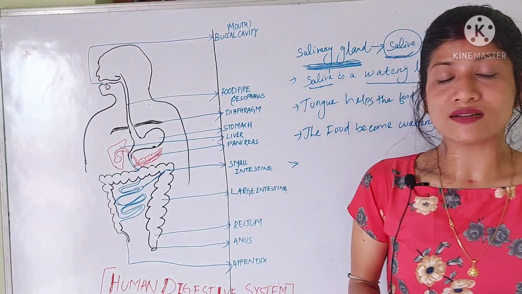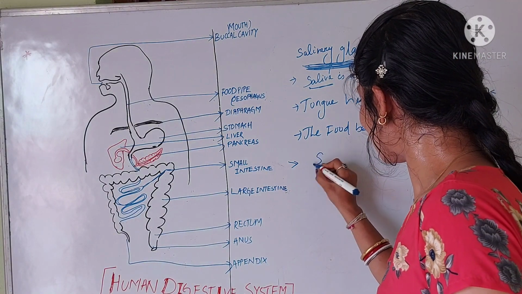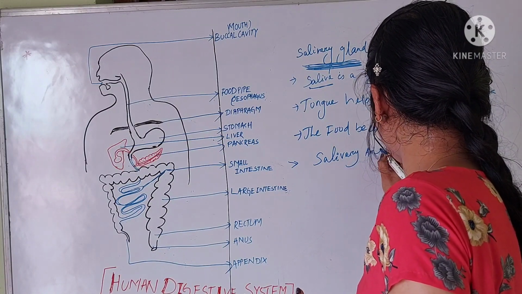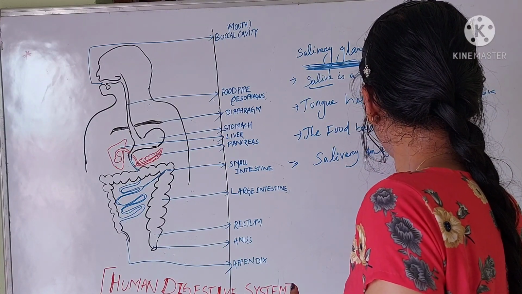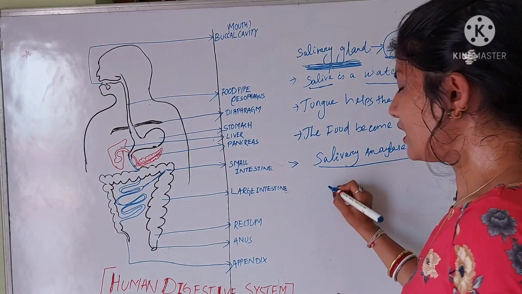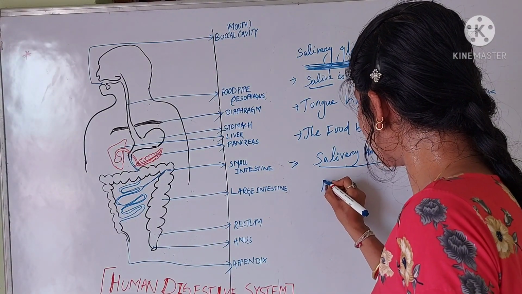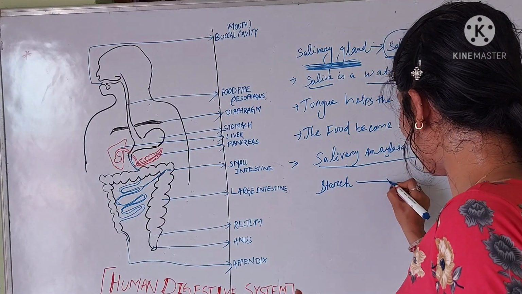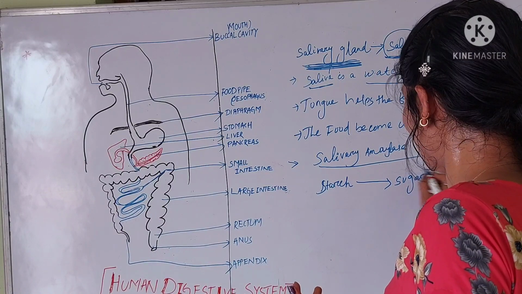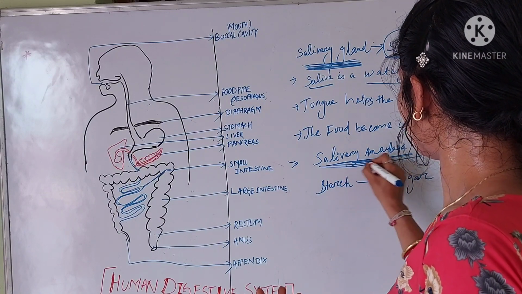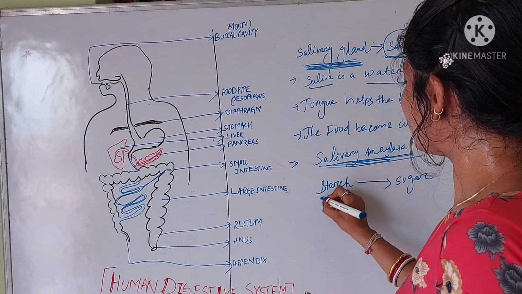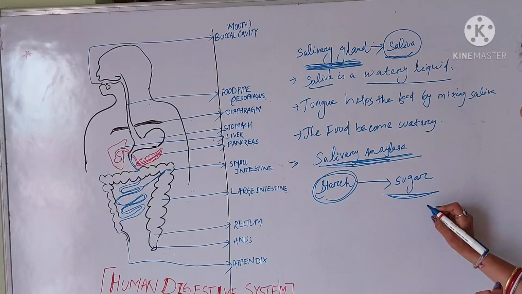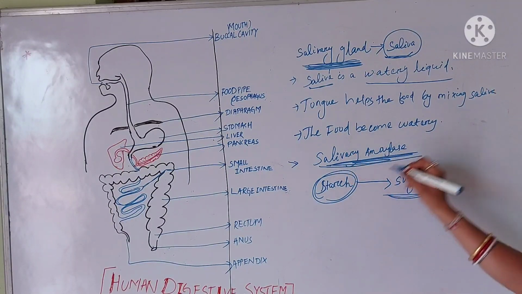The salivary gland secretes salivary amylase, an enzyme which converts the starch present in the food into sugar. So this is the function of salivary amylase.